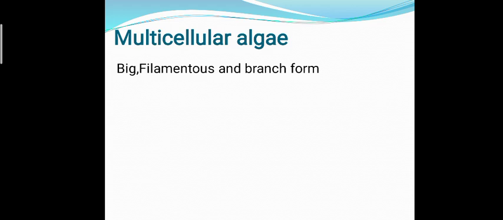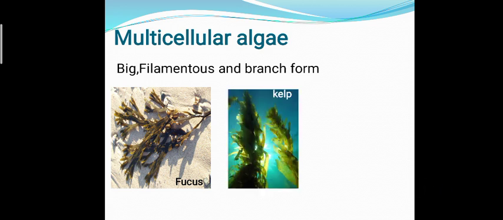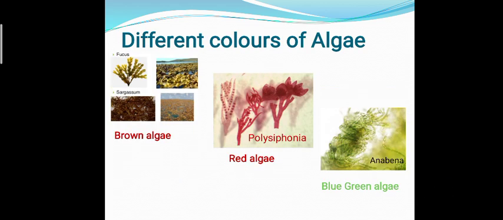Multicellular algae are big and found in various forms such as filamentous and branches. Examples are fucus, kelp, and Polysiphonia. Algae differ in their color too, and their names depend on the color they bear. But all algae contain chloroplast and other color pigments which make them colored. Examples are brown algae, fucus, red algae, Polysiphonia, blue-green algae, Anabaena.